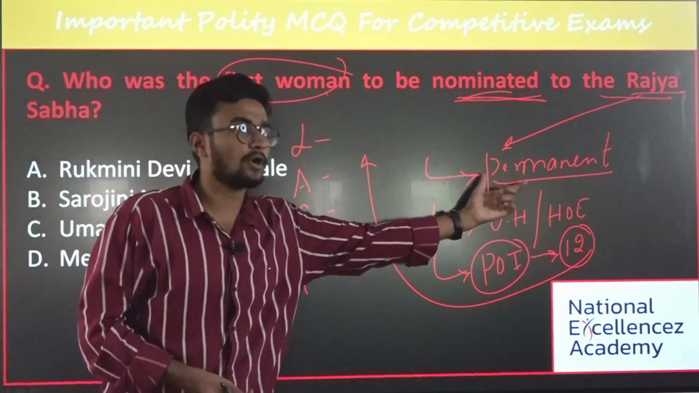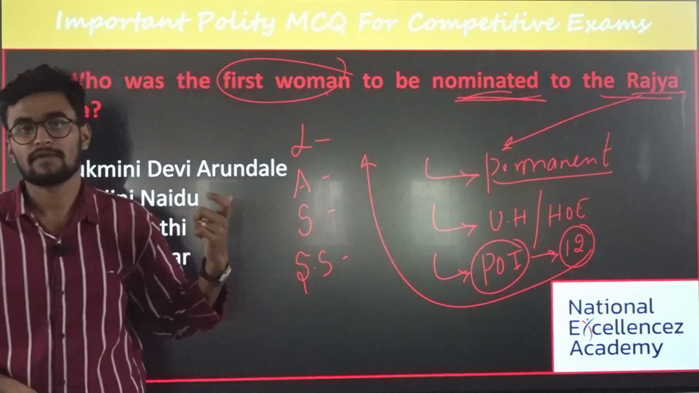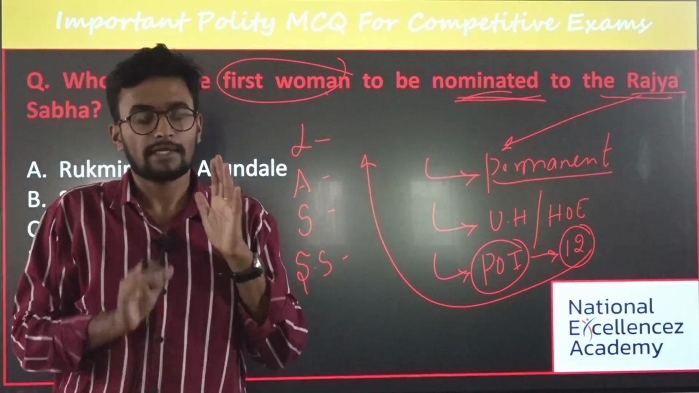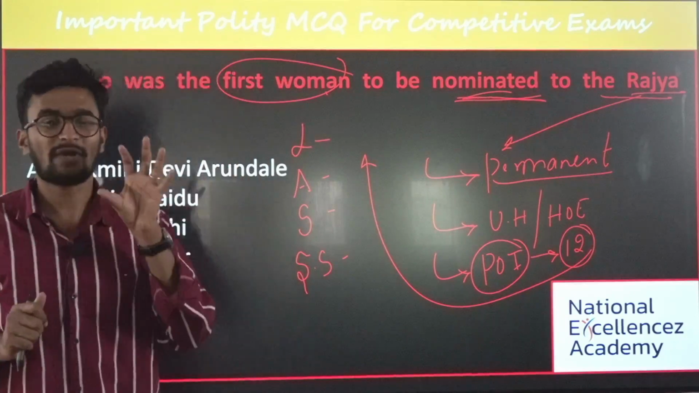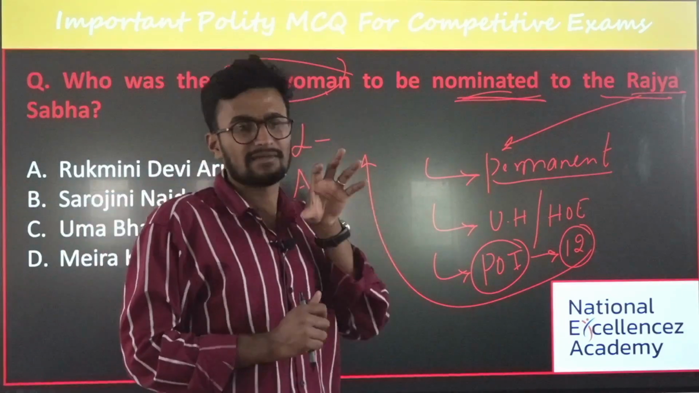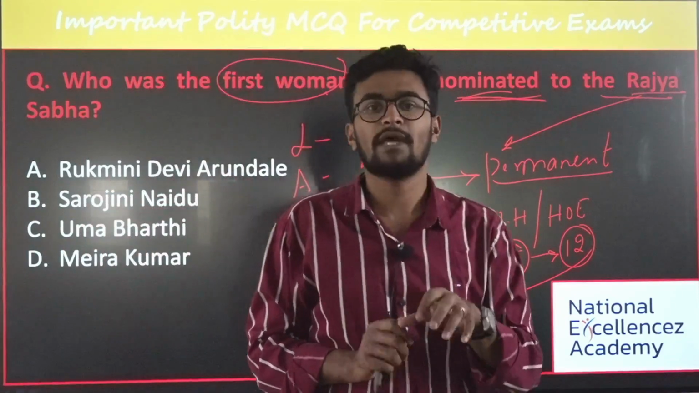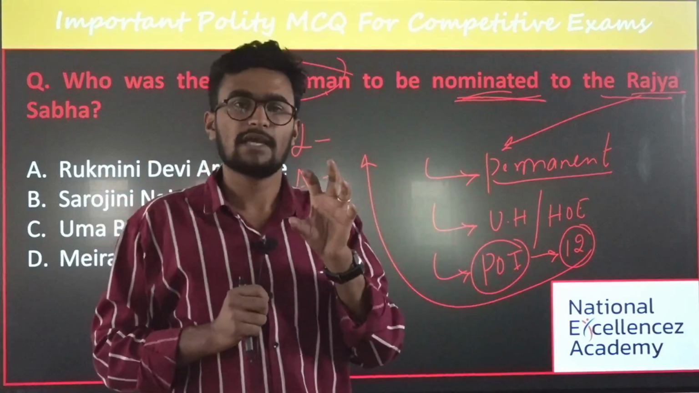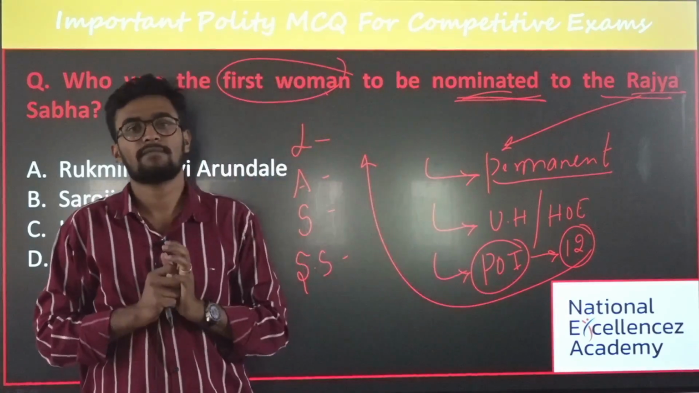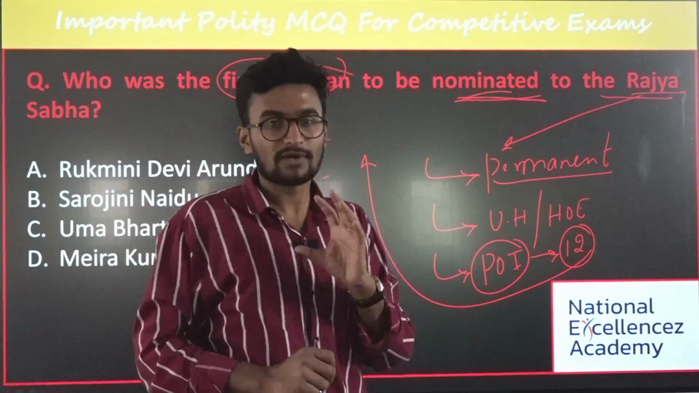Again, this becomes important: Rajya Sabha is a permanent house and it cannot be dissolved. Is it clear? Are you following this? This is the most important area, because from polity or the Indian Constitution, they'll ask various questions. There will be at least 10 questions from the polity section. Is it clear?